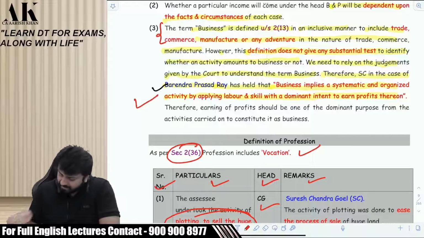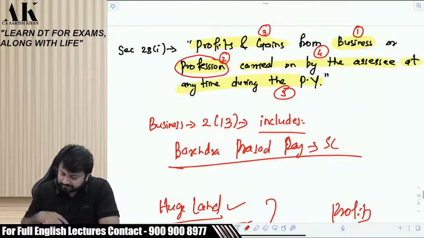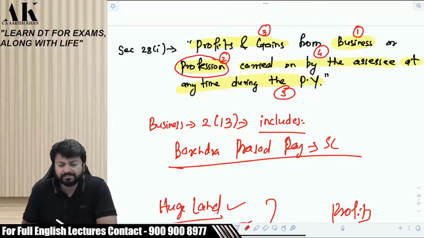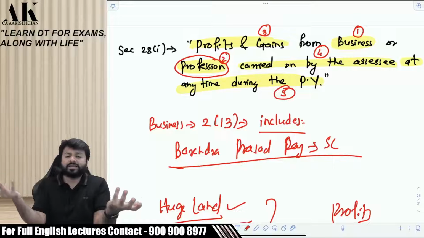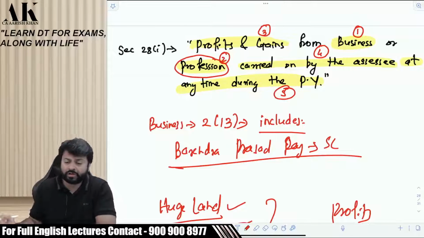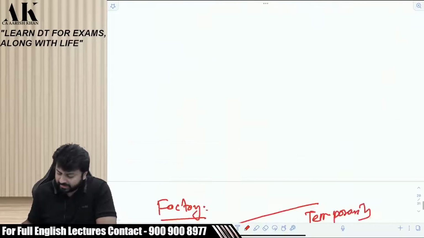Okay. Coming to the third part of the definition. What is the third part of the definition? What are profits and gains? What will it include? What will it not include? Let us analyze now profits and gains.